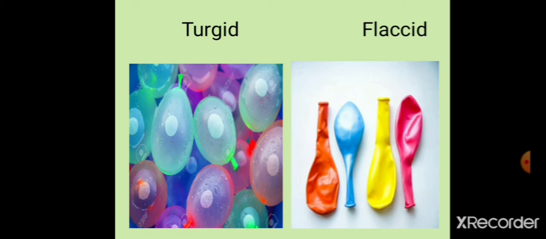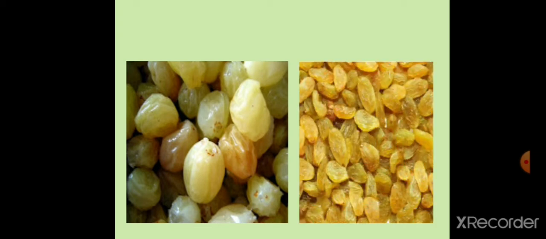Let me give you another example so that you don't forget. What are these? Raisins. So what did I do? I soaked raisins in water. So what has happened to the raisin? Can you see them as a bit swollen? And what about these? These are the raisins without water. So what will you say? What is a turgid cell? A cell which has got water in it is called a turgid cell, and a cell without any or with less water is called a flaccid cell.